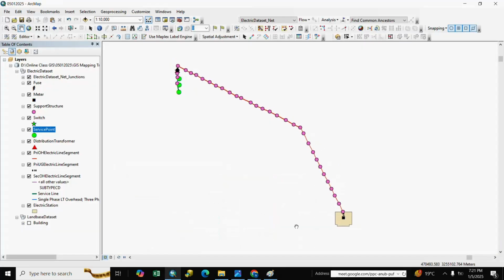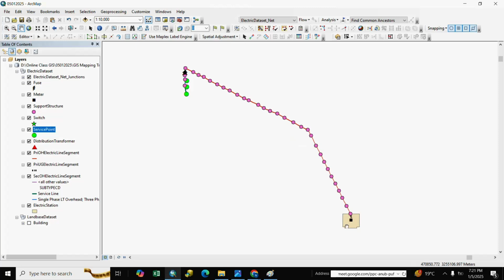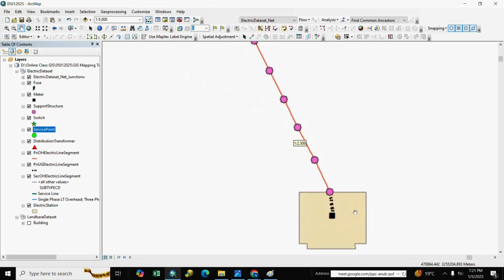Here is our network. We previously discussed how to digitize line, point, and area, and how to connect to each other. So we discuss relationship and other activities. We had some introduction in the previous class.